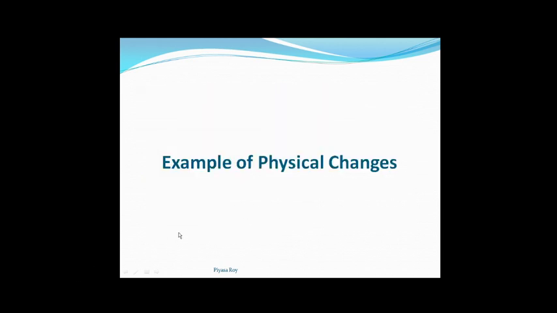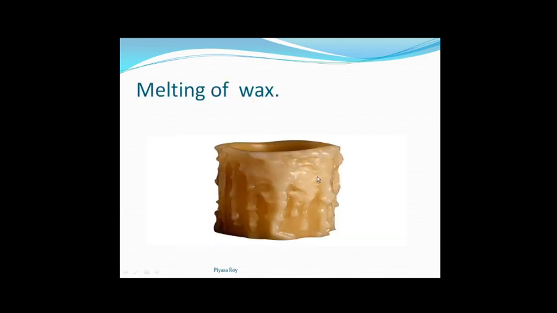Now we are going to discuss some examples of physical changes. First of all, melting of wax. When a solid wax melts, it will convert to liquid wax. Now this liquid wax and the solid wax, both their compositions will remain the same.